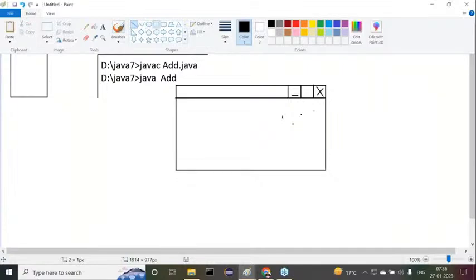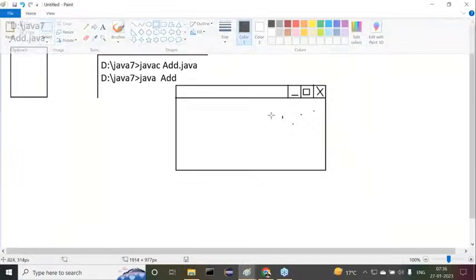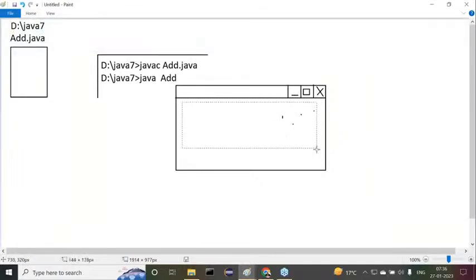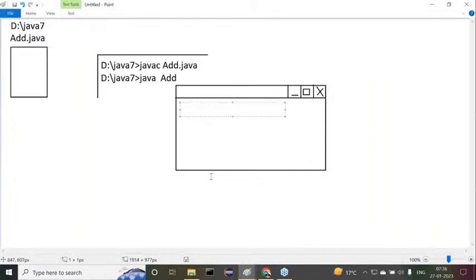Then here we have the close option. This is what I'm telling you, a window. Whenever we get this window, immediately here we have some labels. First one is the first value label.